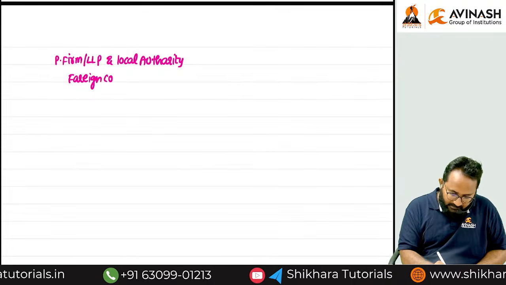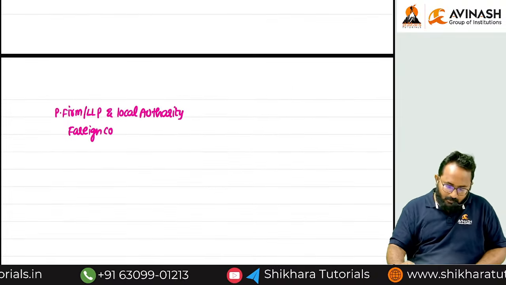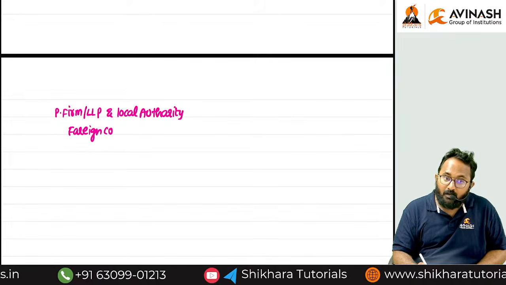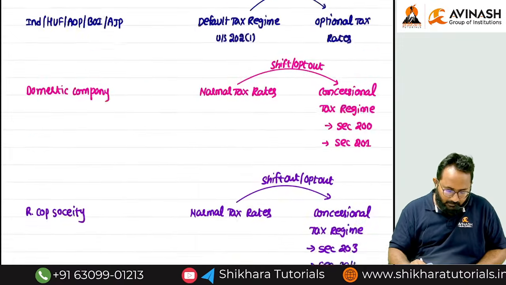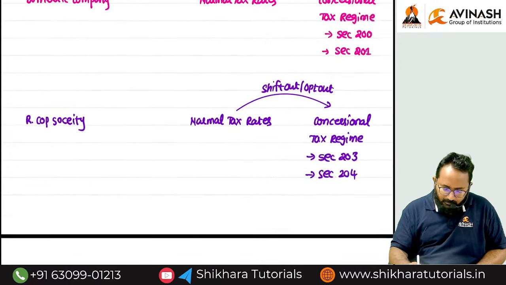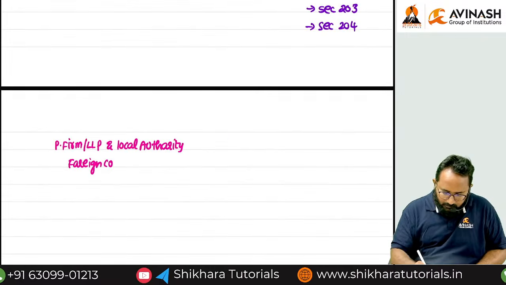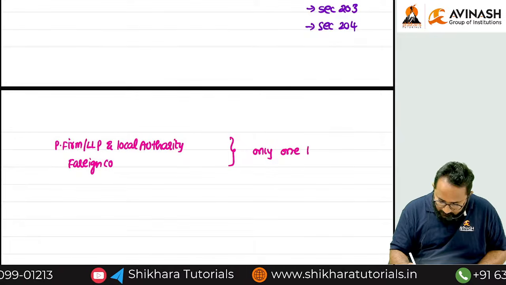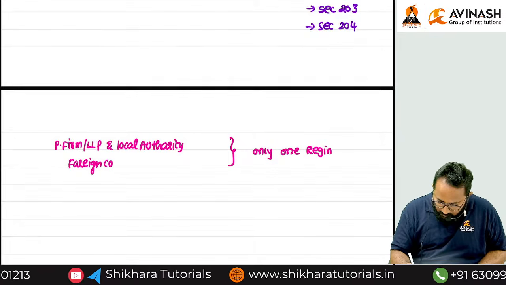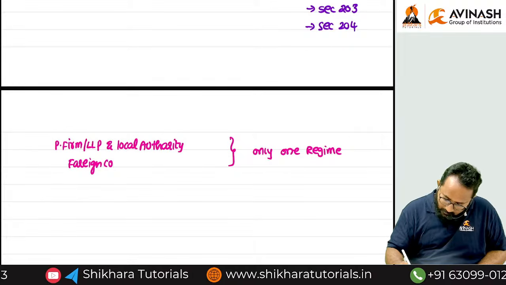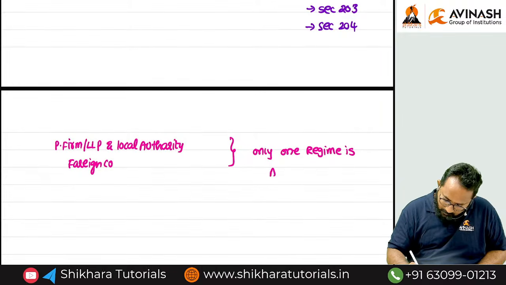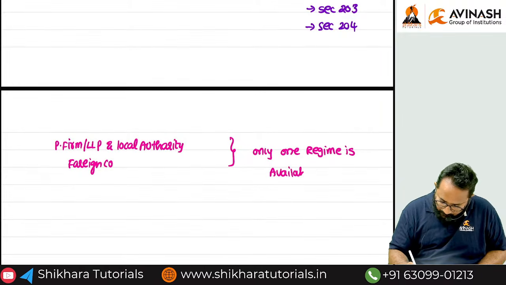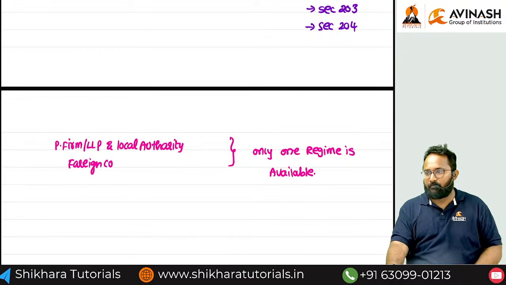Is there any person other than this? All are covered, right? Individual, domestic company, cooperative society. Only one regime is available. They have to follow that. There is no option to shift out or opt out.